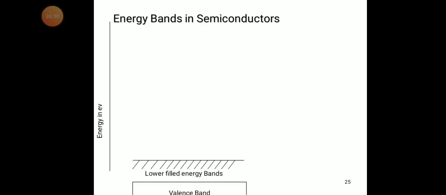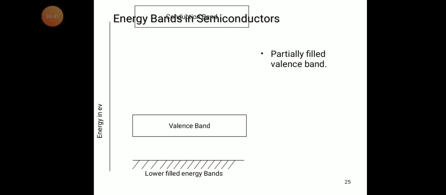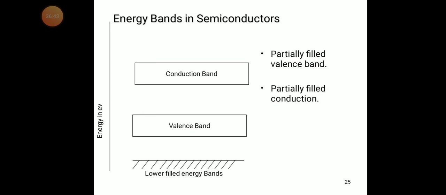Now, energy bands in a semiconductor. Here we have the valency band, which is partially filled, and the conduction band, which is also partially filled.